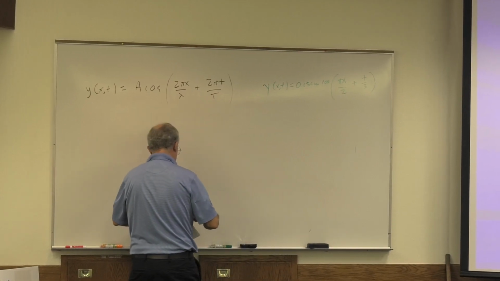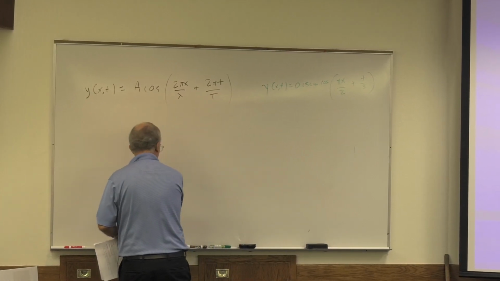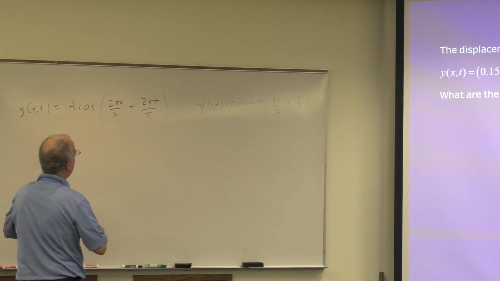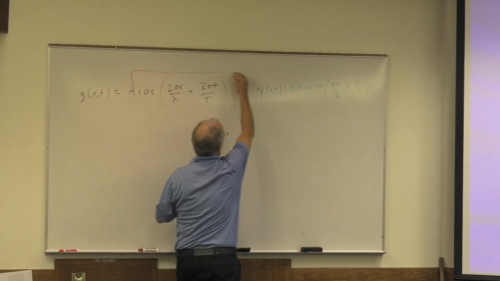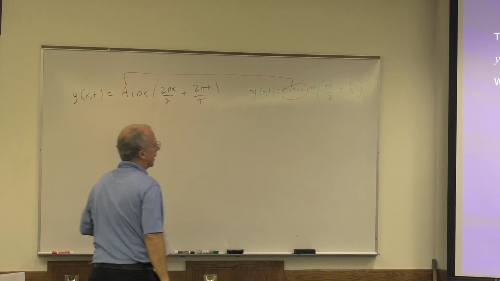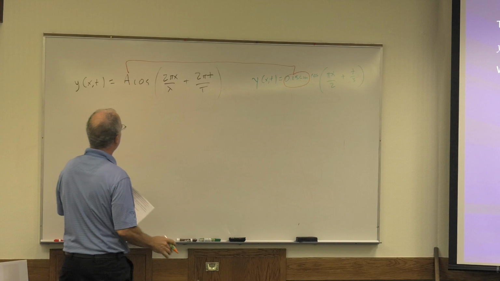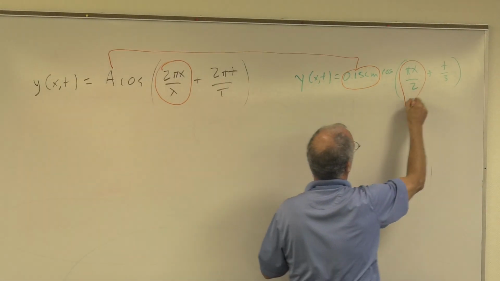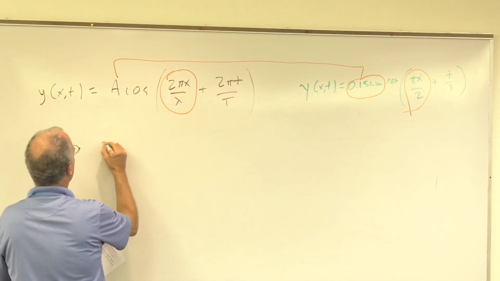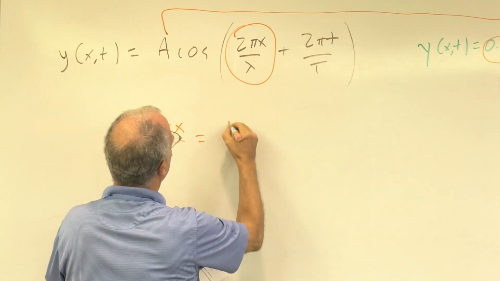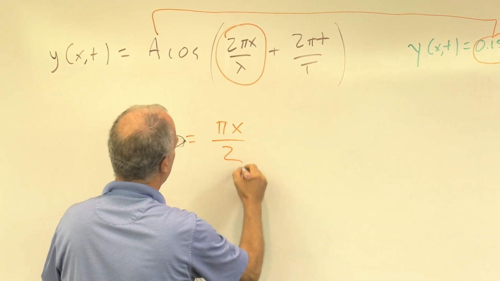I didn't ask for this in the question, but what's the amplitude? The amplitude is just the 0.15 centimeters. Now this is really simple. This has to equal this, all right?